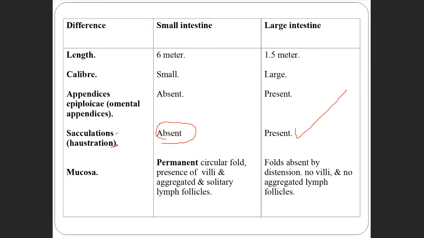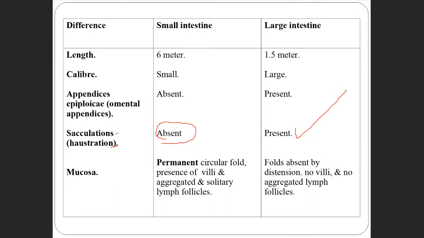The mucosa in the small intestine has permanent circular folds and the presence of villi. These small intestine folds are permanent, whereas in the large intestine the folds are absent by distension.